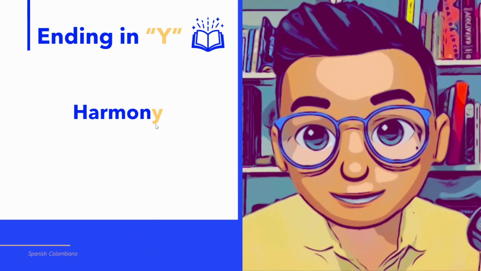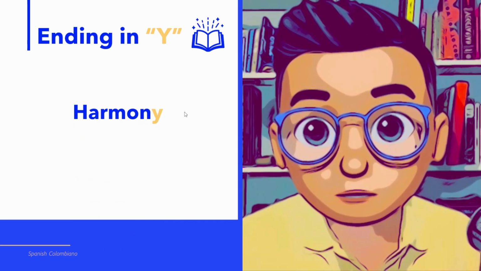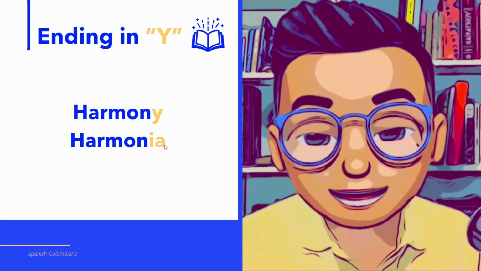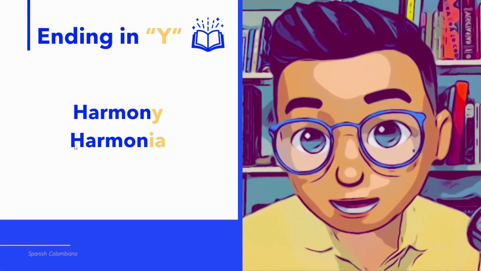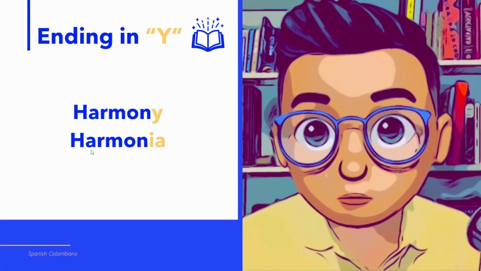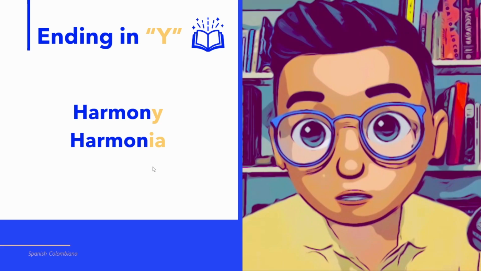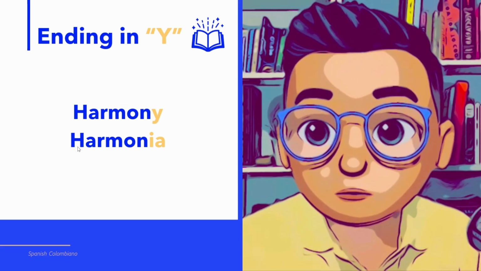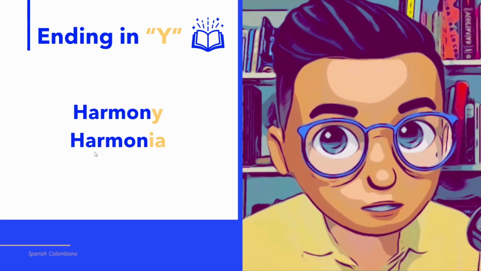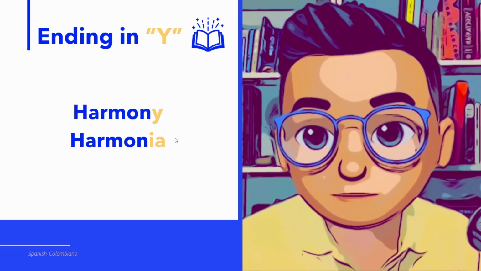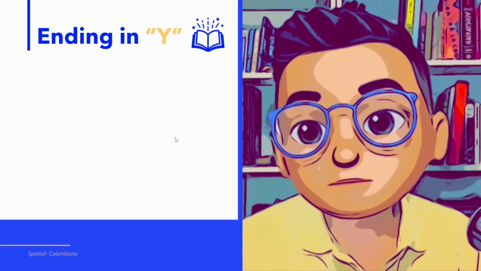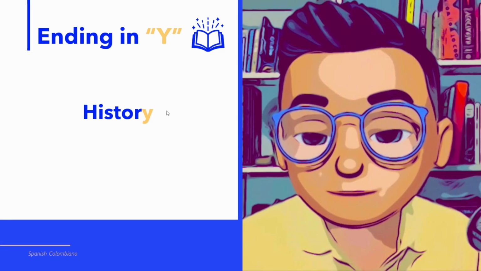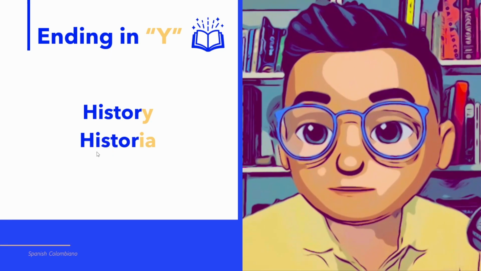Harmony ends in Y, so it becomes armonía when we change Y for IA. Here it's important to say that H in Spanish is mute. We don't pronounce H in Spanish. So whereas in English we say harmony, in Spanish we say armonía without pronouncing H. Let's see the next example with the word history. History, if we change Y for IA, it becomes historia.